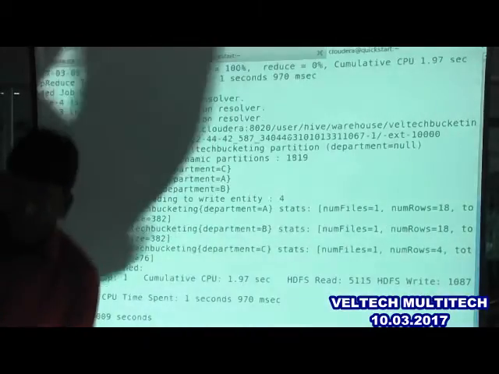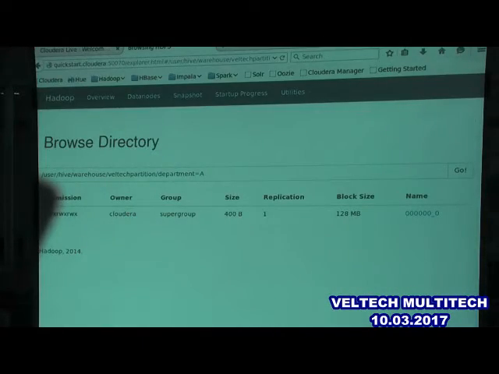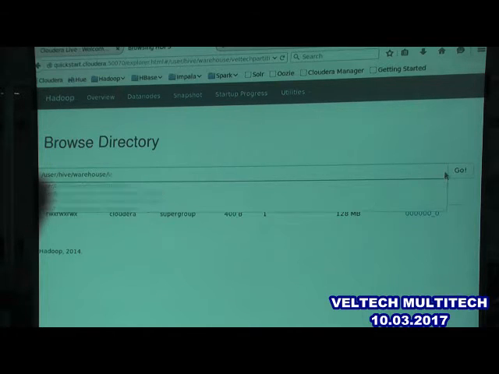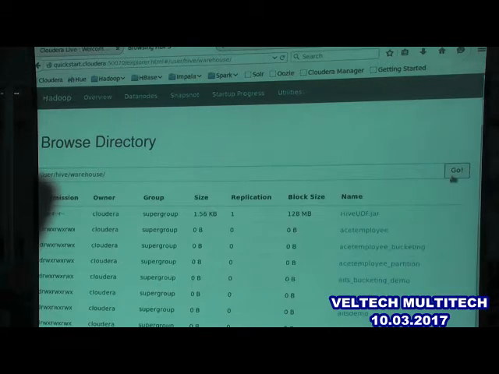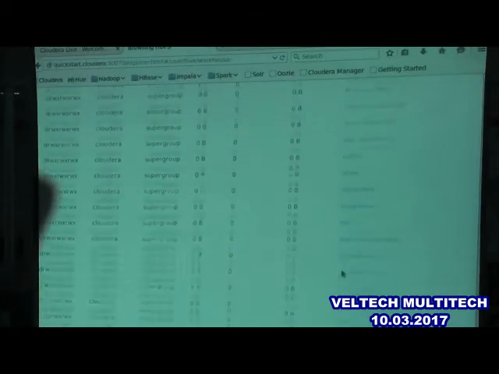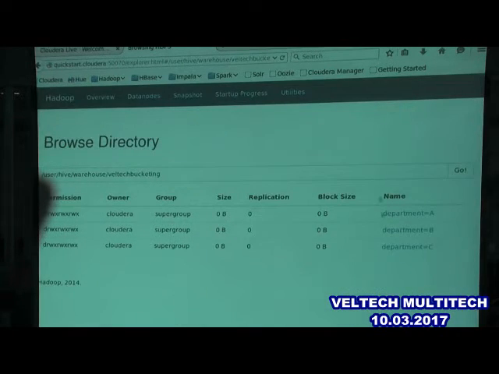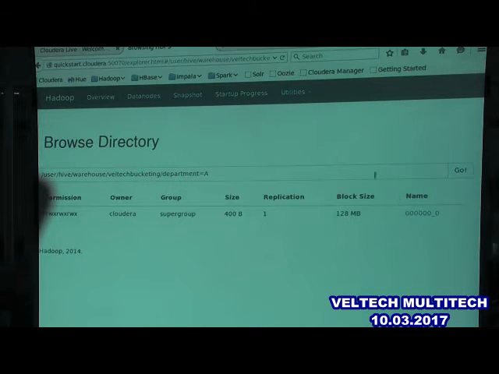Shall we see whether partitioning and bucketing are both done or not? Go to browser. Go back. Now the bucketing table. I have partitions done, getting into department. Oh, bucketing I haven't done, might be because the property hasn't been set properly.